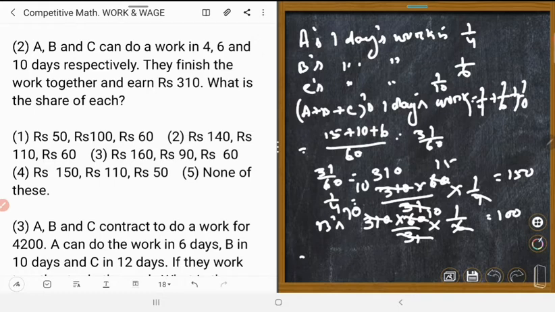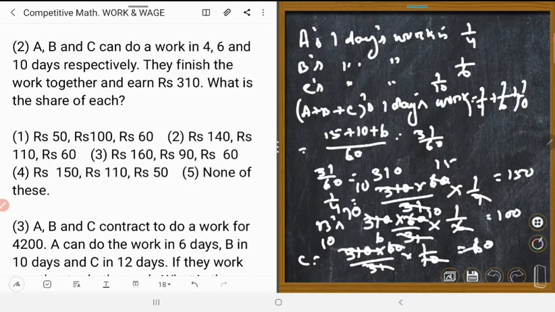And C, let's do it. C is equal to 310 into 60 upon 31 into 1 upon 10, which is 10 times 6, equal to 60. Could you understand?